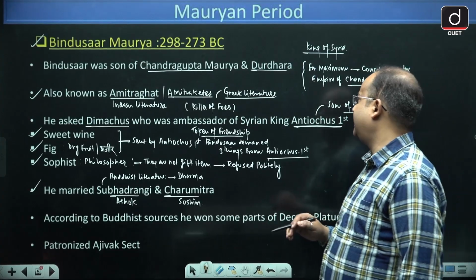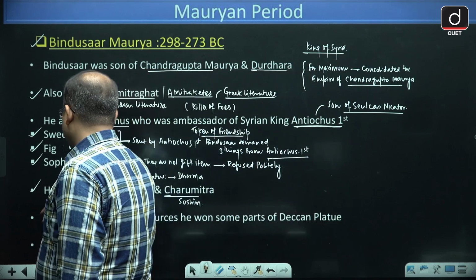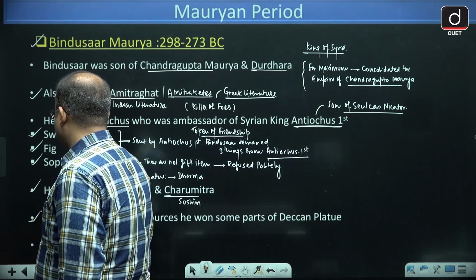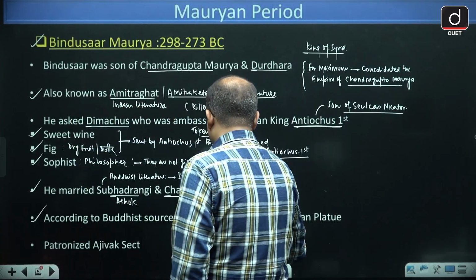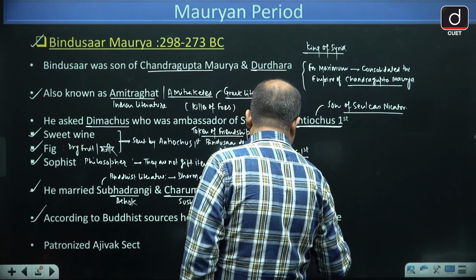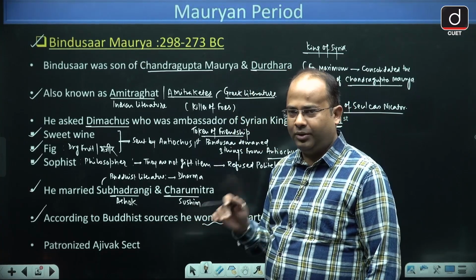But it is said, according to some of the Buddhist literature, that he won some parts of Deccan Plateau. So he went to south and won some parts of Deccan Plateau as well.